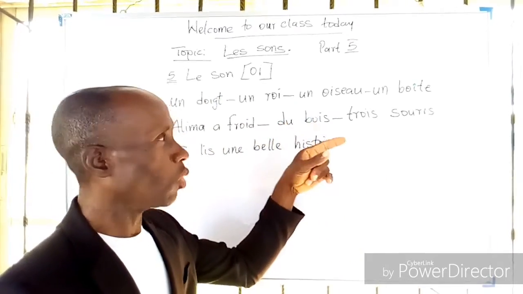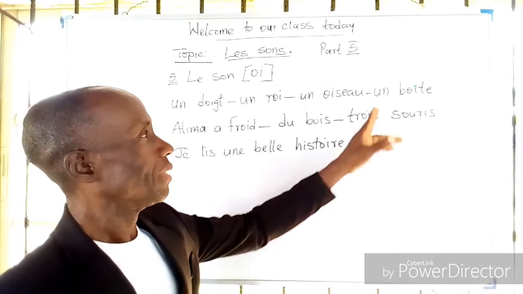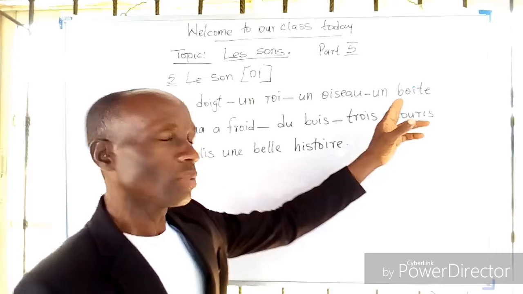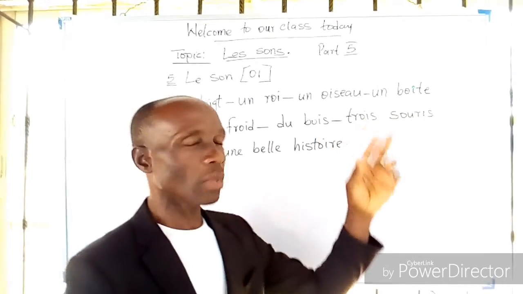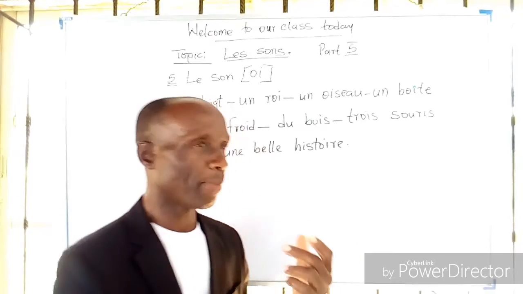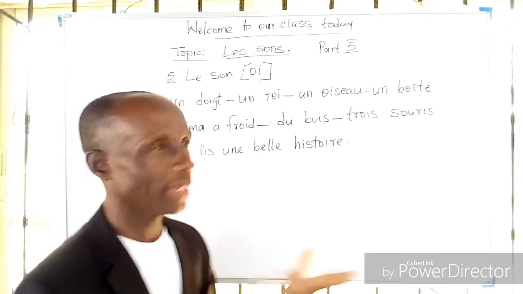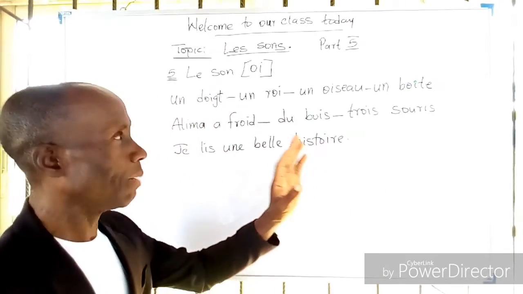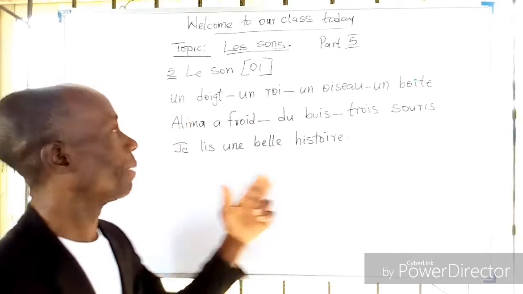Oiseau is talking about a bird that flies. And here we have la boîte. Boîte is box. It can be a box of matches, a box of clothes, it can be anything. As long as that thing is a box, it is boîte. So it depends on the box you're talking about.